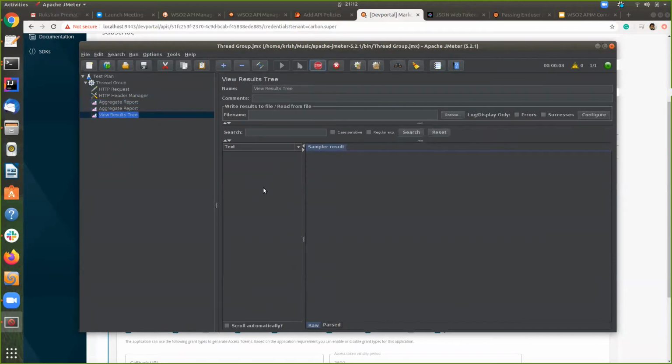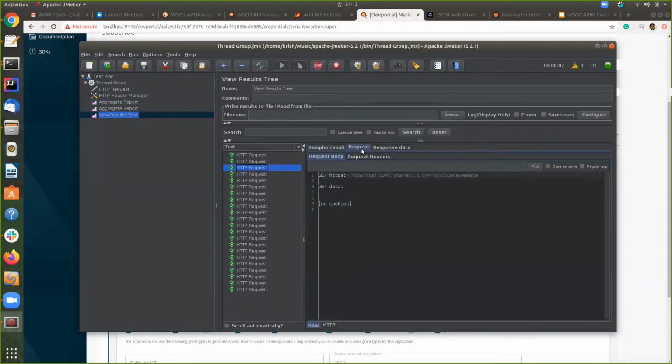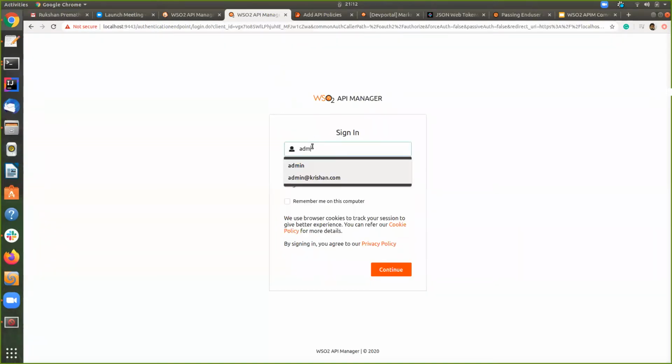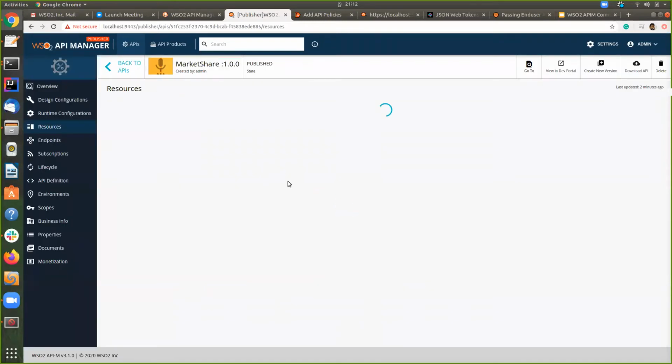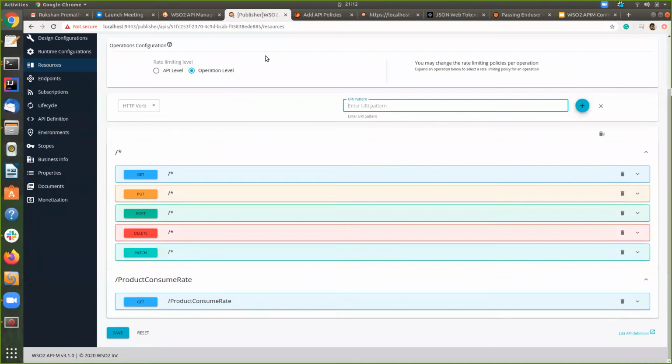And let's see what's happening. You can see the HTTP requests are starting, and the request is directly going to the product consumable rate, which is exactly this resource.